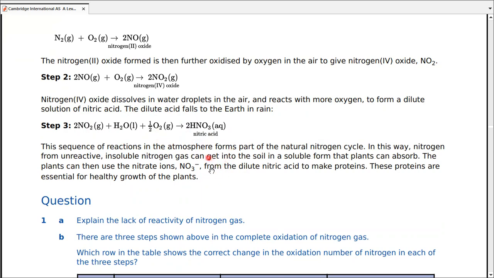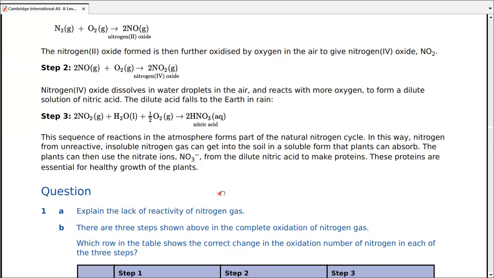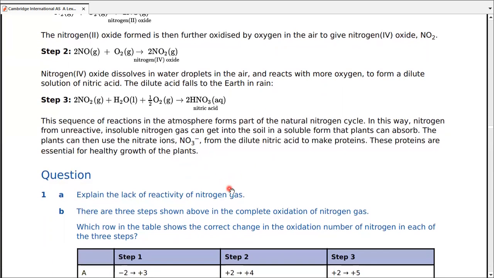Now the sequence of reactions in the atmosphere forms part of the natural nitrogen cycle. In this way, nitrogen from unreactive, insoluble nitrogen gas becomes a part of the soil. Though it turns the soil acidic, we do understand that it does so through a simple reaction, giving away the H+ ion and the nitrate ion.